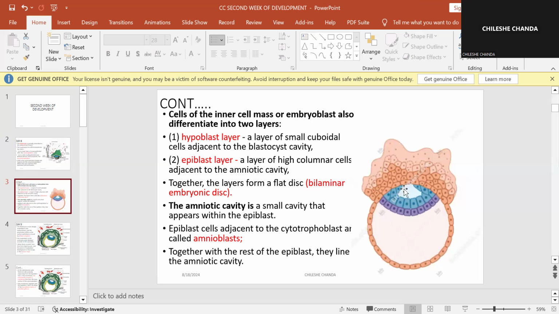With time, fluid is going to settle in between the cells of the epiblast, okay? Once this fluid settles among the cells of the epiblast, this is what is going to be the amniotic cavity later. That is why the cells of the epiblast, these ones in light blue, and the cells of the syncytial trophoblast, this side, are going to be called the amnioblast.